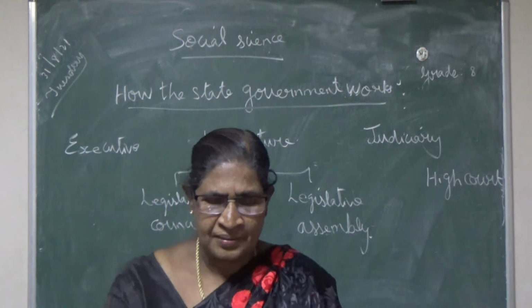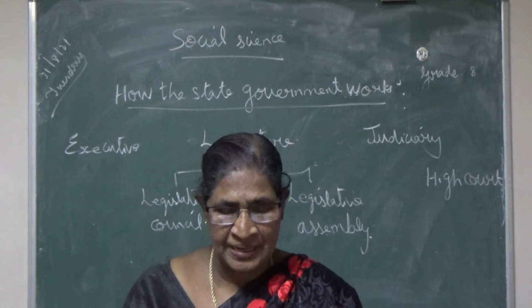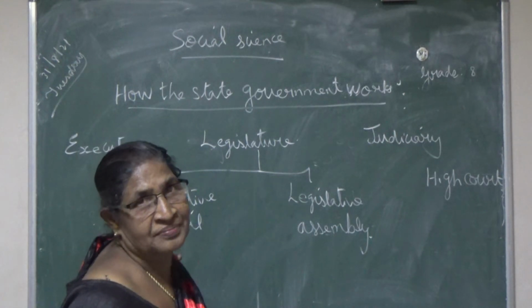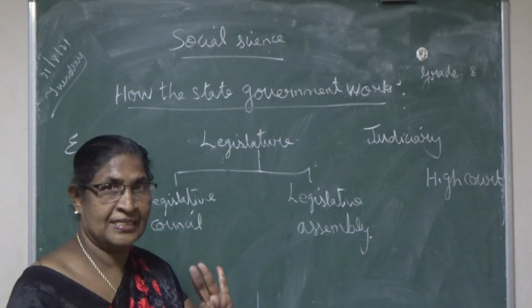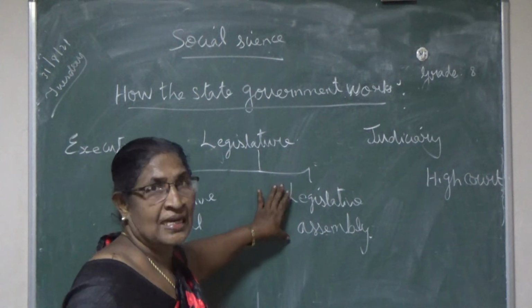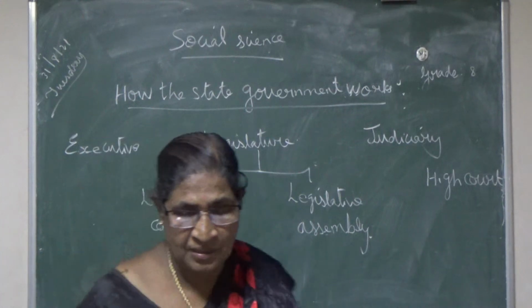The Legislative Assembly has control over the Legislative Council. I told you the Legislative Council exists in only 6 states. In those states, the Legislative Assembly has the right to control the Legislative Council also.